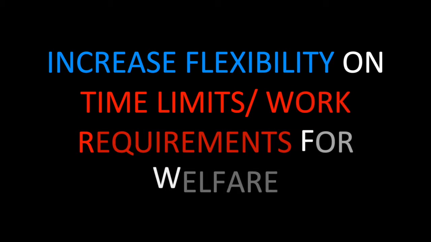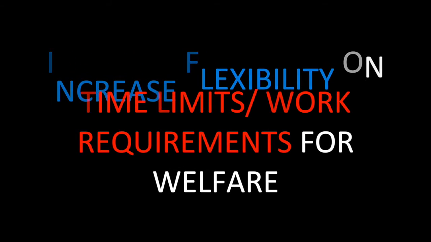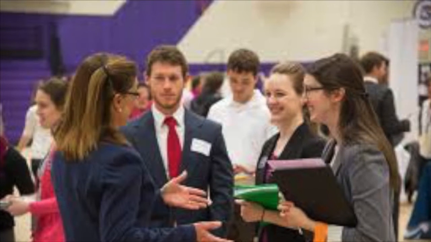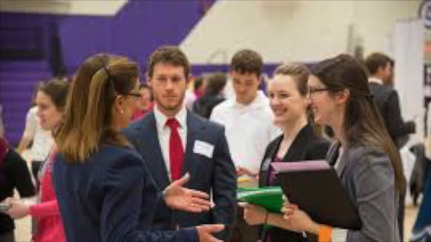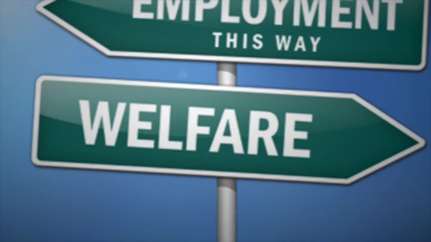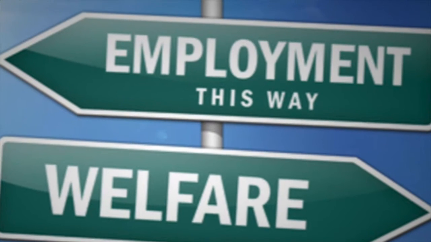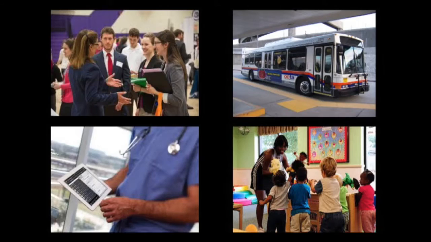These specific policy changes include the need to increase flexibility on time limits or work requirements for welfare. This will help ease the difficult transition from welfare to working. Next, policies and policy makers need to address the lack of adequate job opportunities and the difficulties of making the transition from being welfare dependent to working, caused by things like inaccessibility to transportation, childcare, and even healthcare. Finally, society needs to invest in the education of those below the poverty line by helping equal access to the same education resources as those in well-off communities.